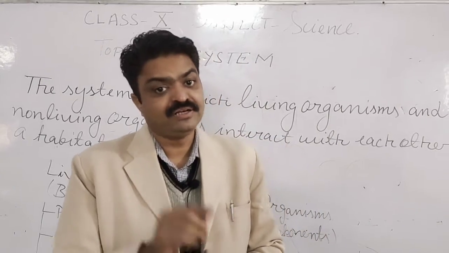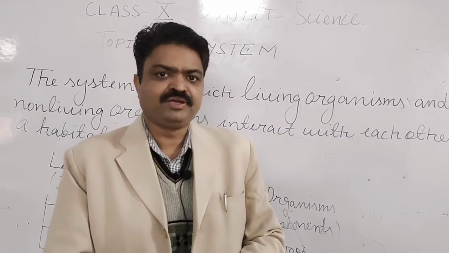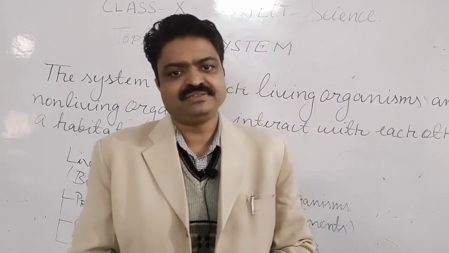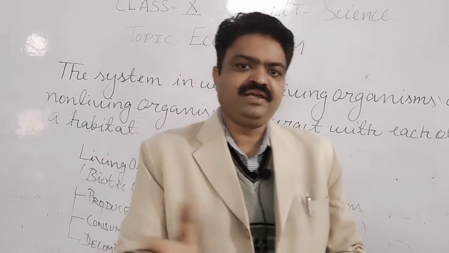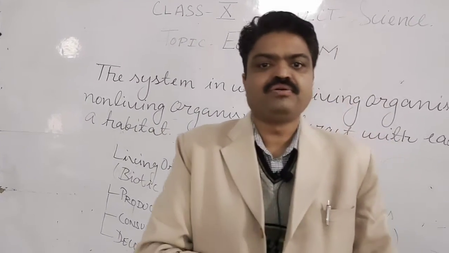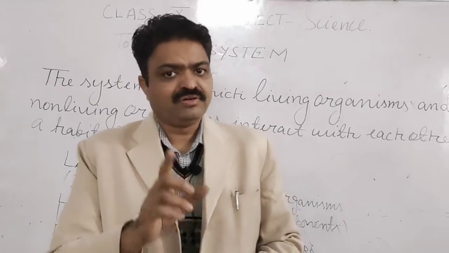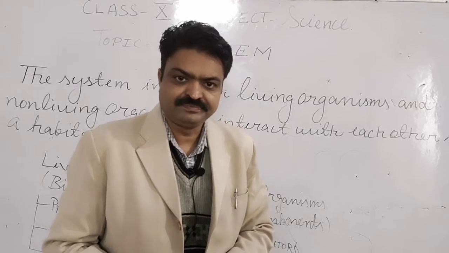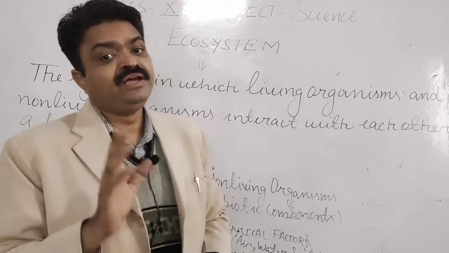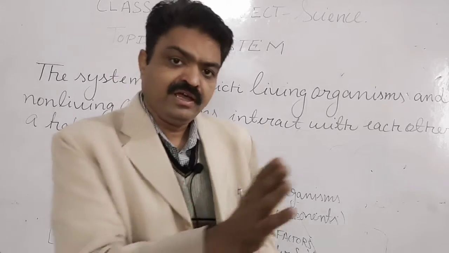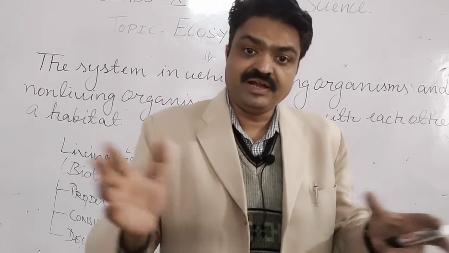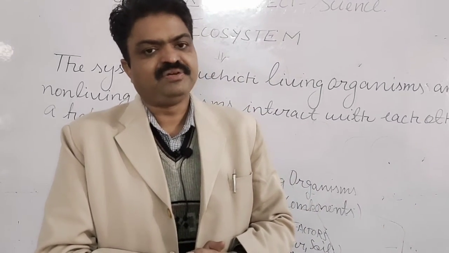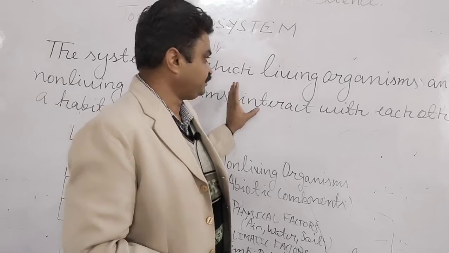Today we will discuss one important topic, student, and this topic belongs to ecology. As I have told you, the branch of science that deals with the interaction of biotic and abiotic components is known as ecology. So it is the branch of ecology that is known as ecosystem. Yes, student, it is the system in which the living organisms and the non-living organisms interact with each other in a particular habitat, and that system is known as ecosystem.